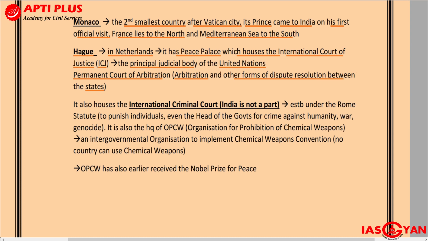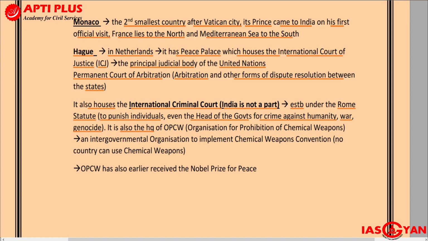We have the Permanent Court of Arbitration, and we also have the ICJ, or the International Court of Justice, which is the principal judicial body of the United Nations. Also, Hague houses the International Criminal Court, but India is not a part of that. And this International Criminal Court was established under the Rome Statute, to punish individuals, even heads of governments, for crimes against humanity, war and genocide.